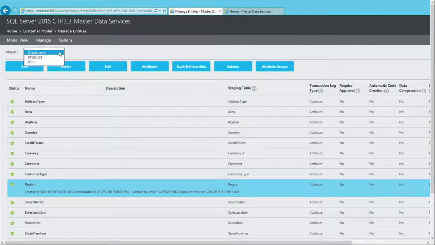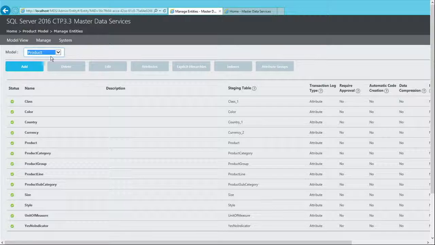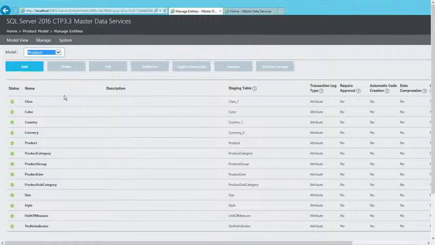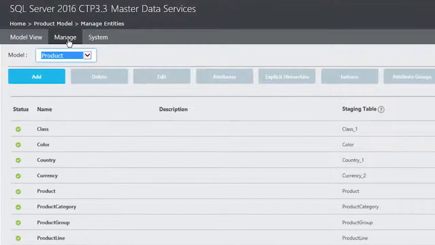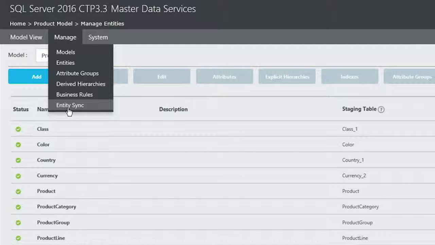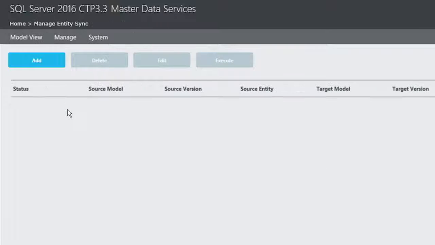Let's also take a look at the product model. These are the entities that are part of the product model. As you can see, there is no region entity that is part of this model. To create the entity sync relationship, you need to click on the Manage menu and go into the Entity Sync option. To add a new entity sync relationship, you need to click on the Add button.